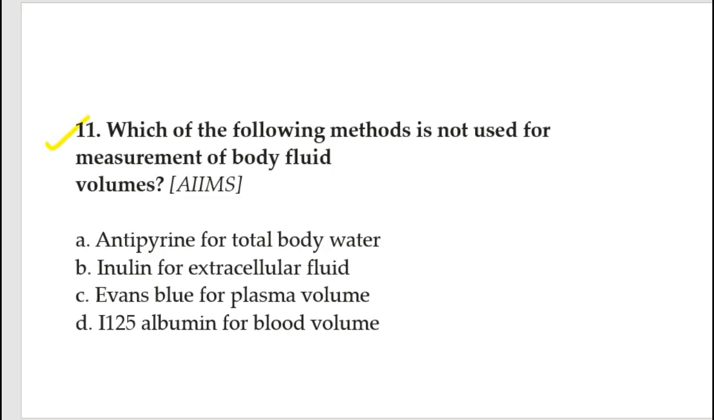So the next question is: which of the following methods is not used for measurement of body fluid volume? We use antipyrine for total body water. True. Inulin for extracellular fluid. True. Evans blue for plasma volume. True. And isotope of iodine albumin for the blood volume. It is false because we use radiolabeled albumin for the estimation of plasma volume. So it is wrong.